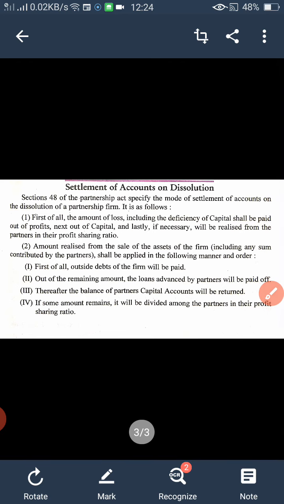Clear? So this is our theory portion of chapter number 6, dissolution of partnership firm, and in the next module we will learn the accounting treatment of dissolution of partnership firm. Till then you have to revise this theory of dissolution of partnership firm.